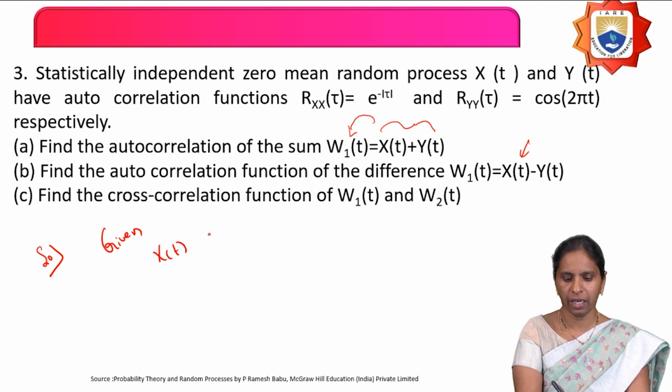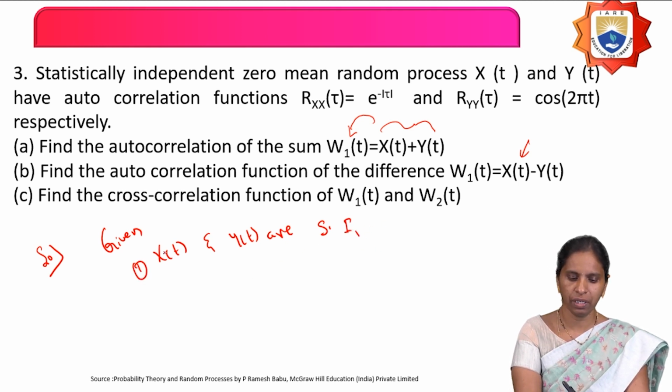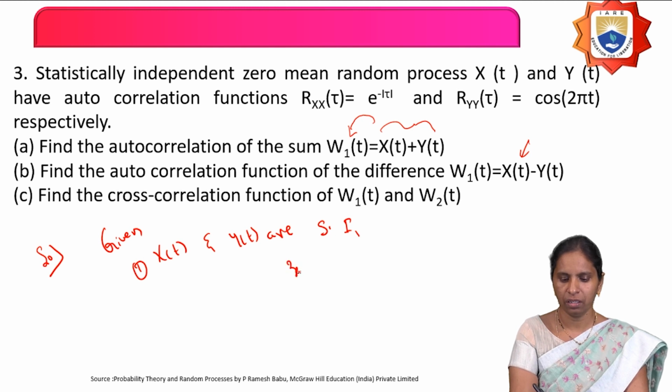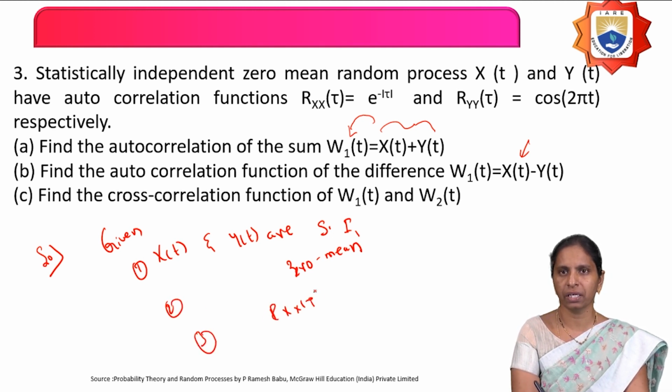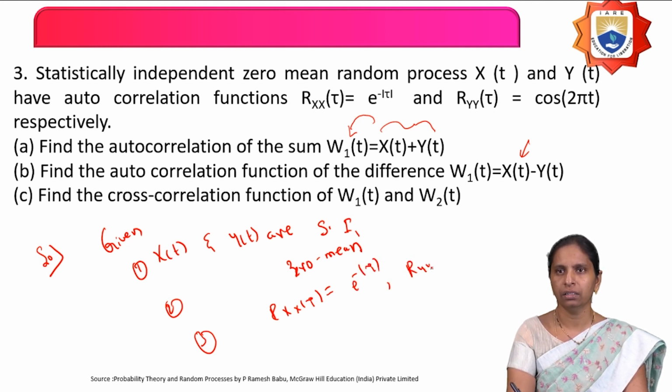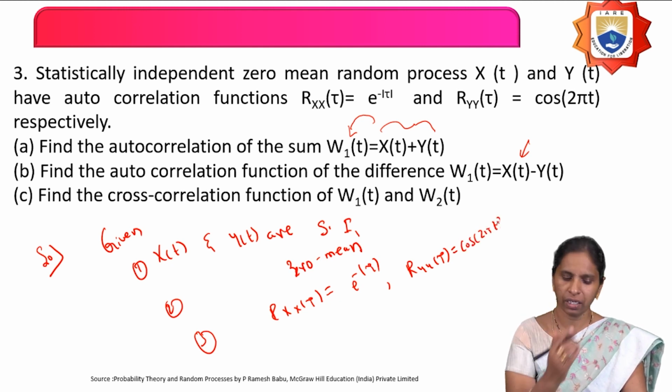X of t and y of t are statistically independent. They have given the first point. The second point they have given is that they have zero mean. And the third point they have given is the autocorrelation functions: e power minus mod tau for the random process x of t, and for the random process y of t it is cos of 2 pi tau. So they have given three points.